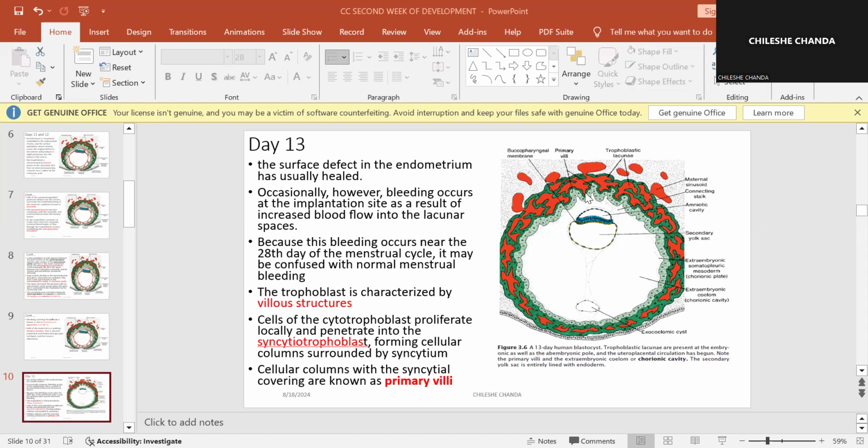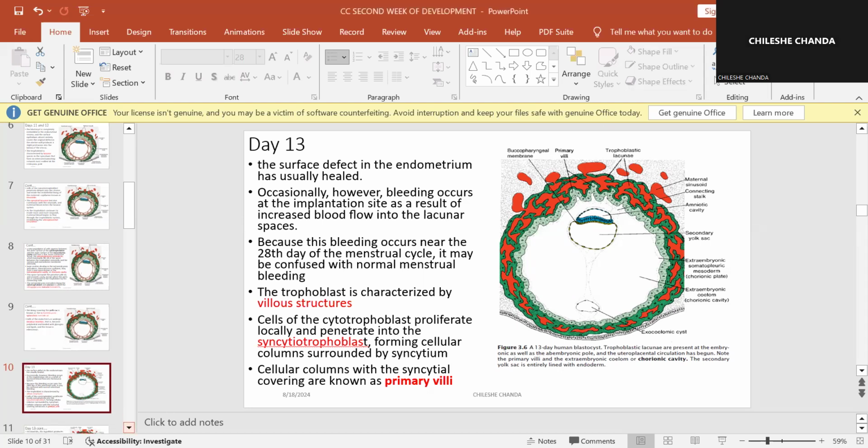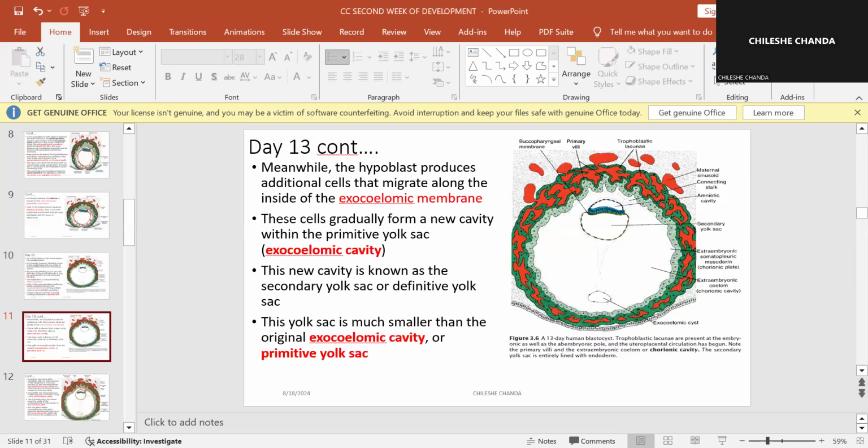These columns will still be lined with the syncytial trophoblast. Now these will be called primary villi. So primary villi are the ones that will only have cytotrophoblastic cells and syncytial trophoblastic cells on the outside. That is what happens on day 13.